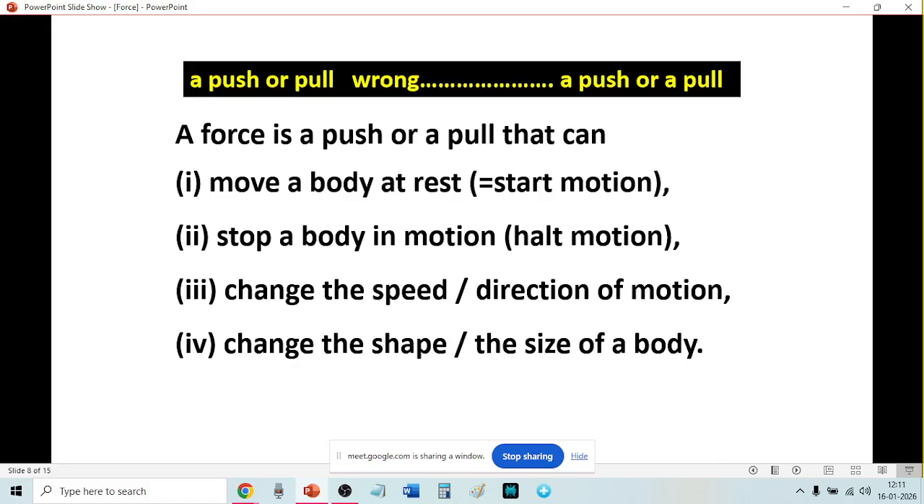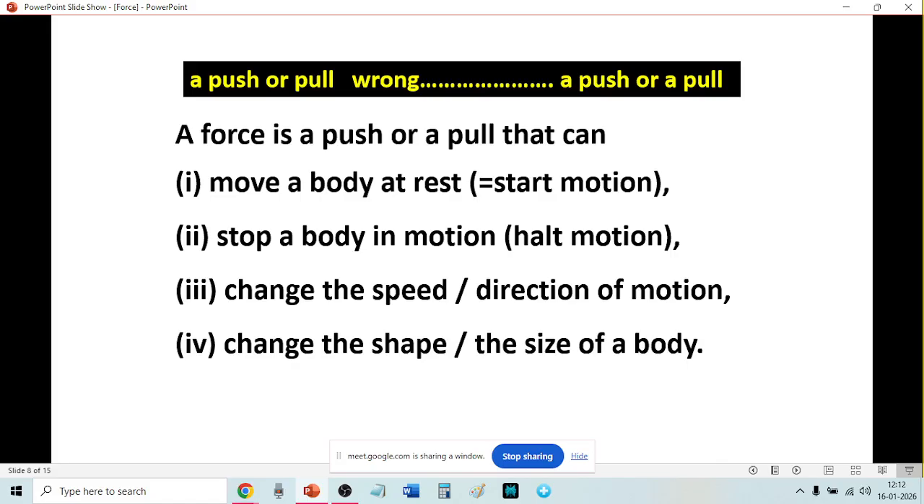We already saw it can change the speed or direction of motion, or it can change the shape or the size of a body. So these four we will call the effects of force. The effects of force: move a body at rest. The body is at rest, it will start moving, that is starting the motion. Stop a body in motion. The body is already in motion, the force will stop the motion or halt the motion.